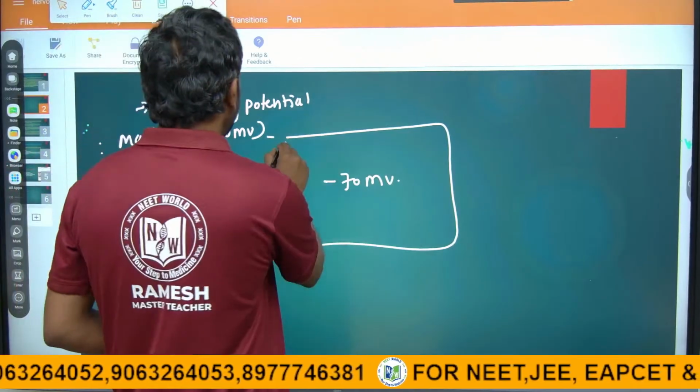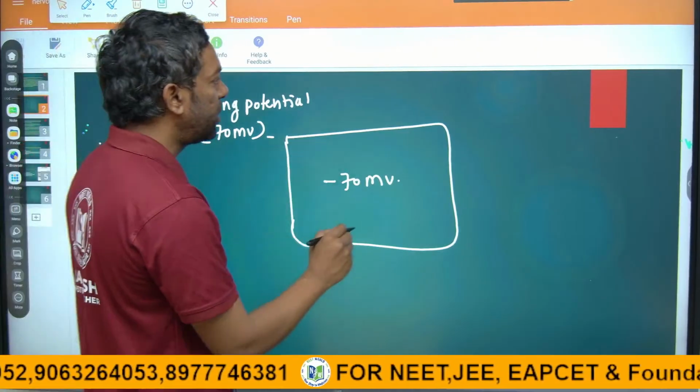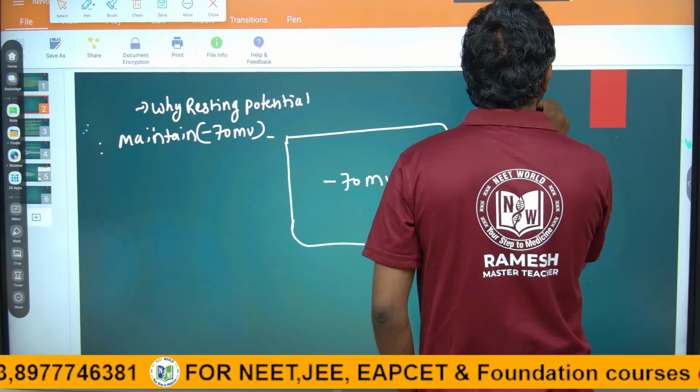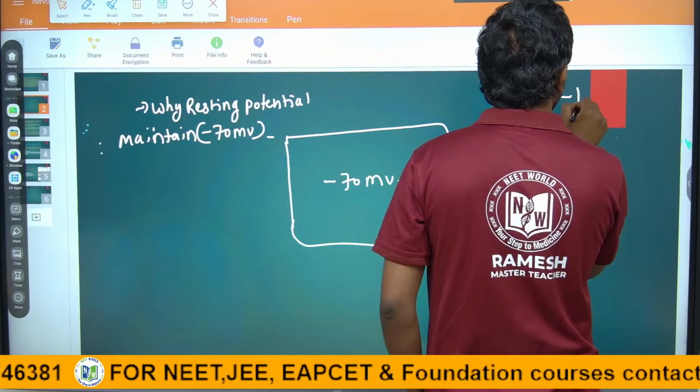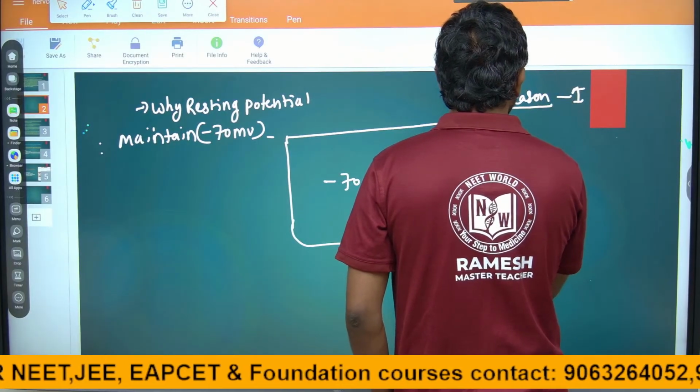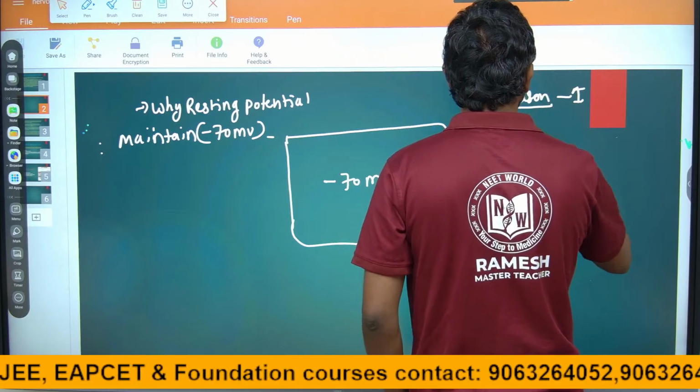Okay. First reason is the sodium potassium pump. Reason 1, sodium potassium pump.